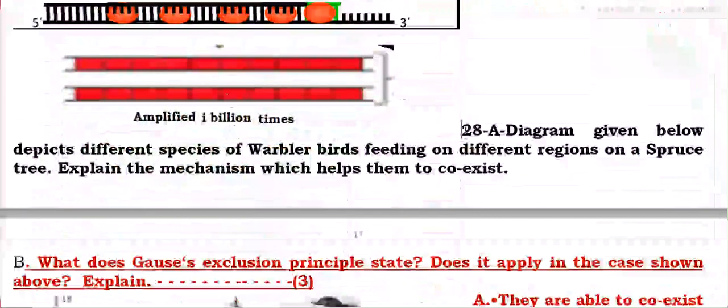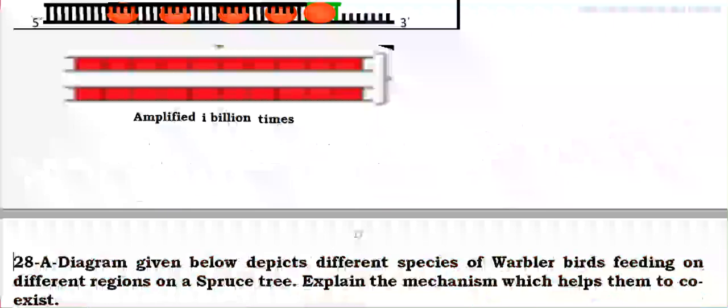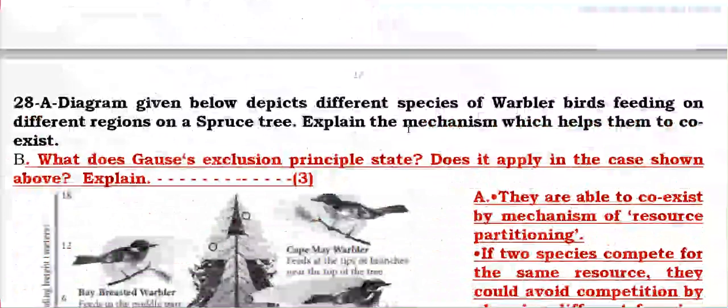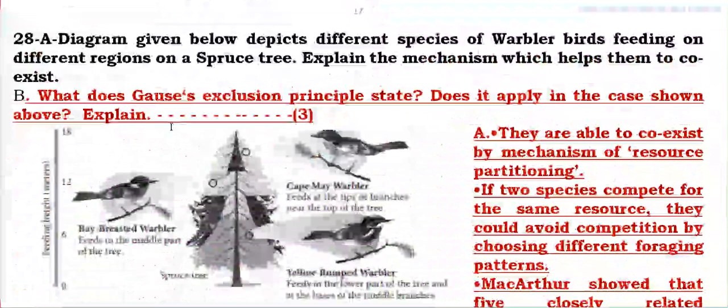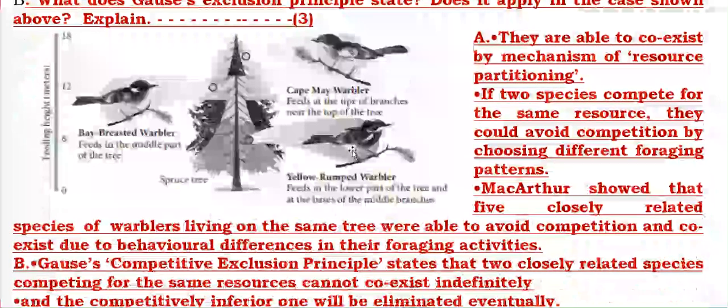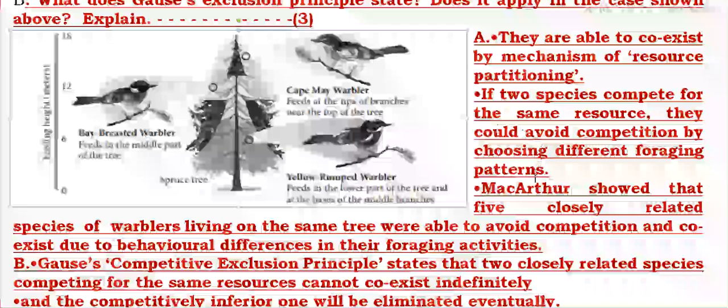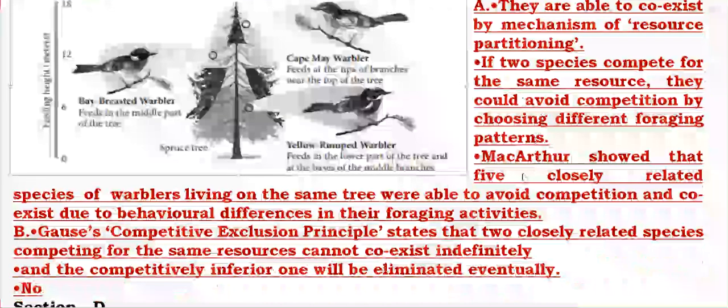A diagram is given below of different species of warbler birds feeding on different regions of the tree. By this mechanism, they are able to coexist: resource partitioning, because they can share the resource. They may eat different substances. When two species compete for the same resource, they could avoid competition by resource partitioning or different foraging patterns.